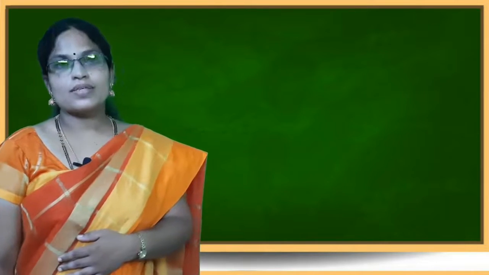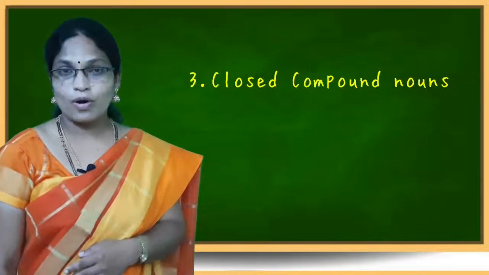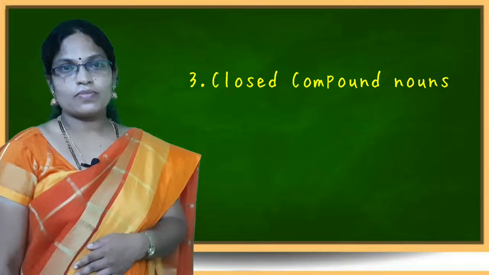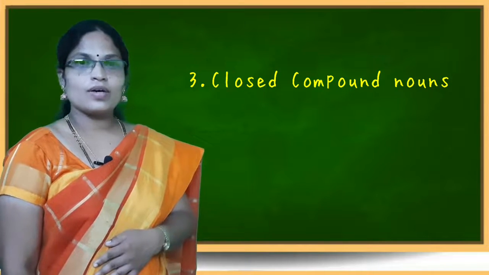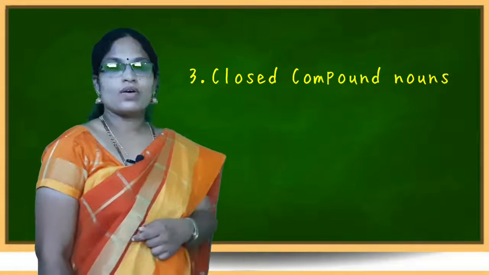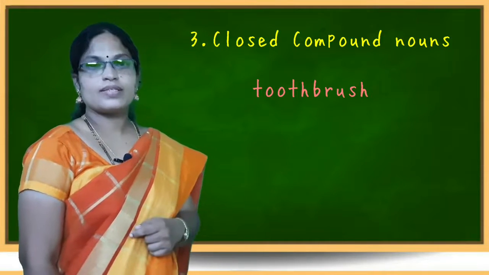The third form is closed form of compound noun. In this form, neither a hyphen nor space is given between the words. For example, toothbrush. It's a compound noun.